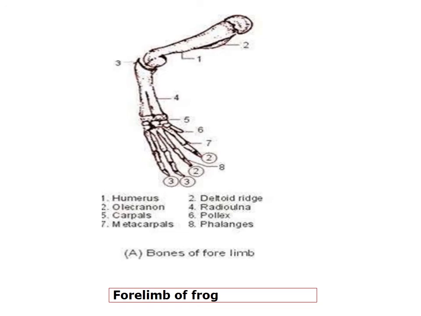So the 3 distal carpals articulate with the metacarpals, and during early development the distal row has 5 carpals. This is the carpals and this is the metacarpals. The carpals are formed of 6 bones, the proximal row and the distal row having 3 each. The proximal row consists of radial, ulnar and the central, and these 3 distal carpals articulate with the metacarpals.